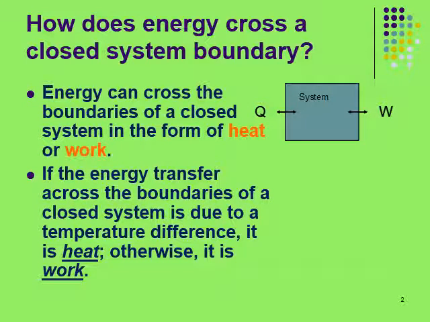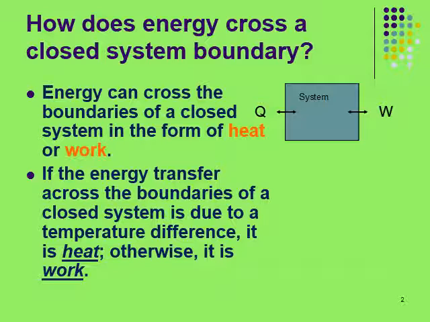So, how does energy cross a closed system boundary? Energy can cross the boundary of a closed system in two distinct forms: heat and work. It is important to distinguish between the two forms of energy.